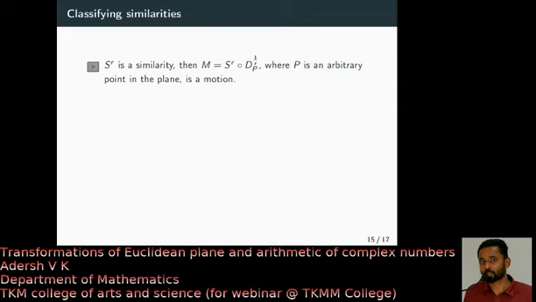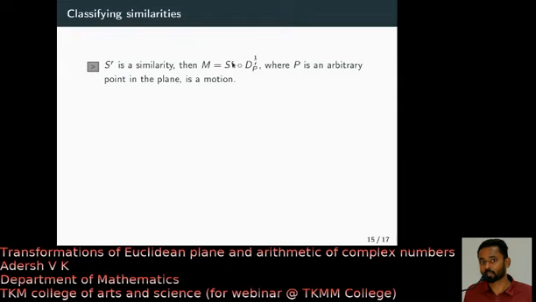Then on that transformed figure, suppose you apply dp 1 by r, where p is an arbitrary point in the plane. You just dilate with the factor 1 by r. Then can you imagine what happens? The resulting figure is only the motion of the first figure, right?